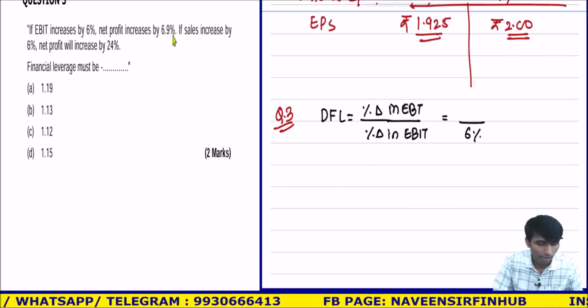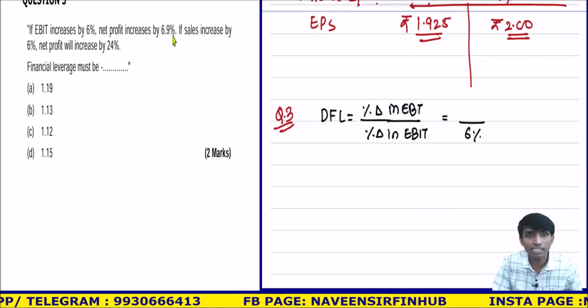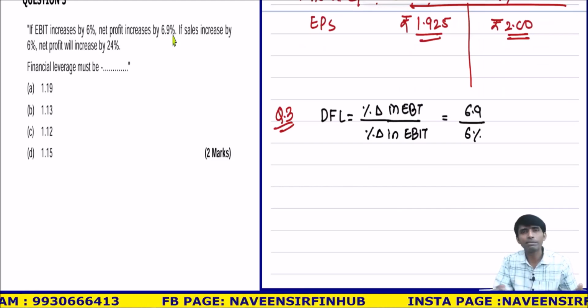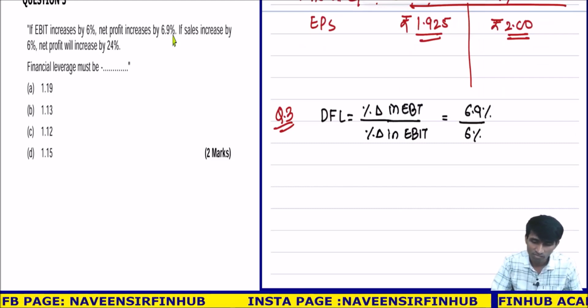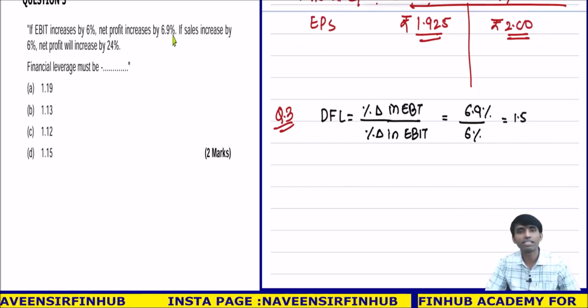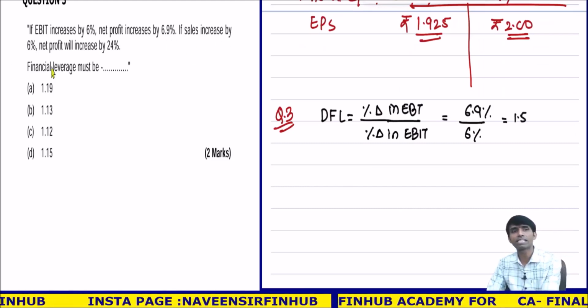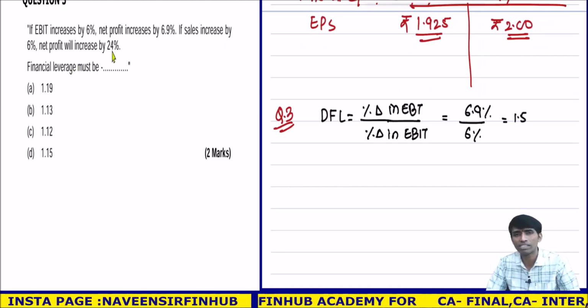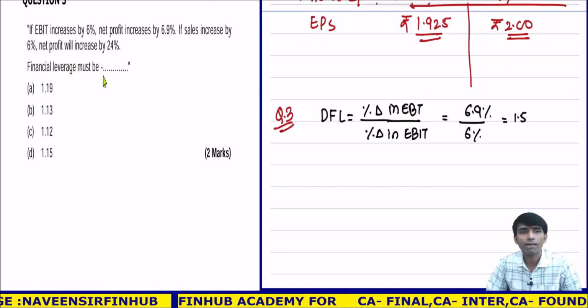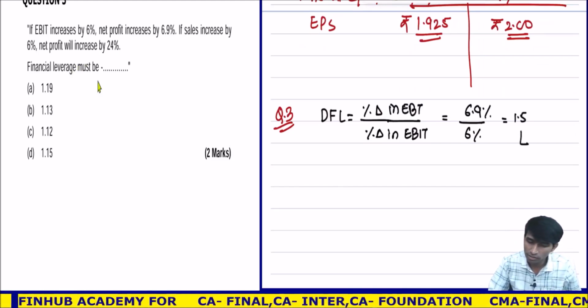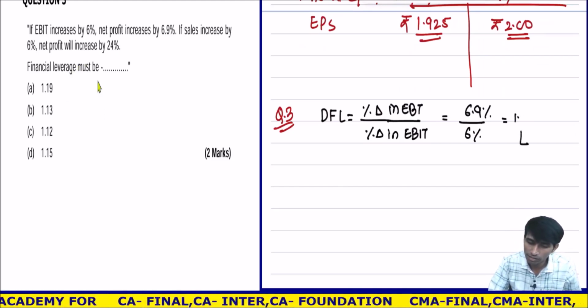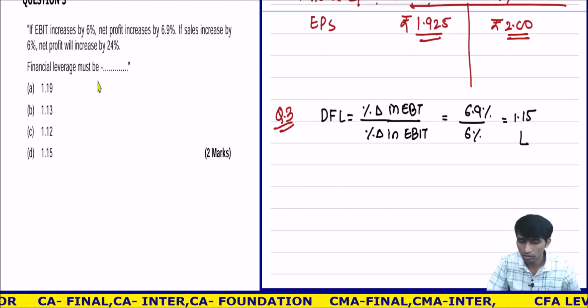Correct? So EBT is how much? Percentage change 6.9. Now EBT means PAT, that is 6.9. So 6.9 divided by 6. How much? 1.5. Unnecessary information was given: if the sales increase by 6%, net profit will increase by 24%, all this has no meaning. I have to calculate financial leverage and the answer is 1.15. Sorry, not 1.5, 1.15. Option is D.